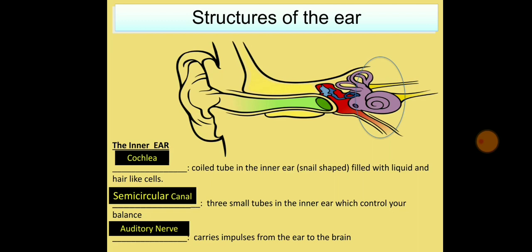First is the cochlea. It is a coiled tube of the inner ear, which is nail shaped, filled with fluid and hair-like cells, which are very fine and minute. Next is the semicircular canal. A semicircular canal is three small tubes in the inner ear, and it controls the balance. And last is the auditory nerve.